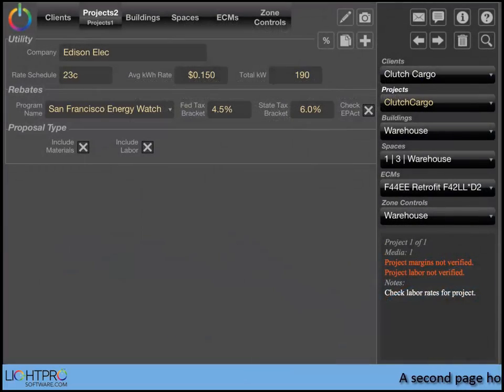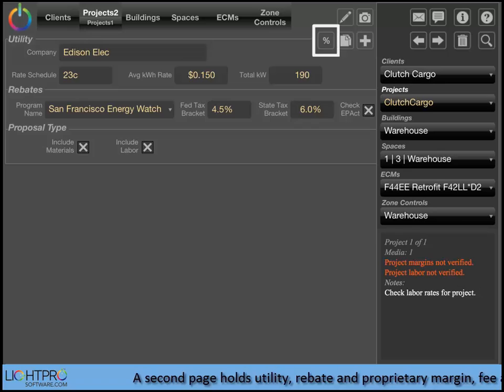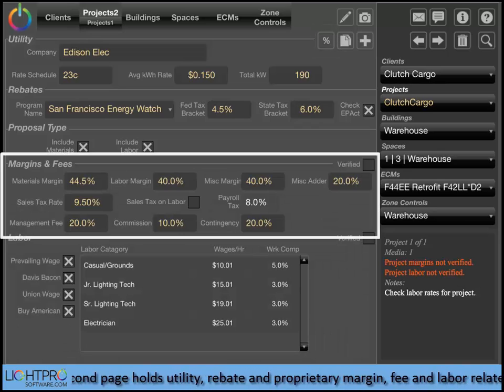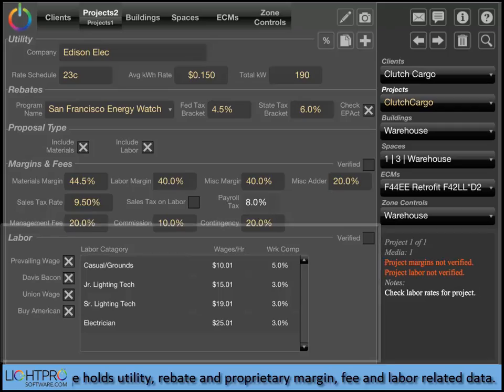Additional project data is stored in the Project 2 screen. This includes utility and rebate program information. A button reveals a hidden section to record the various margins and fees, as well as the labor info for the project.